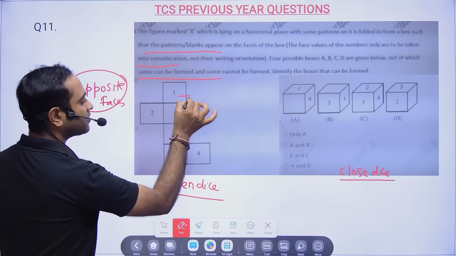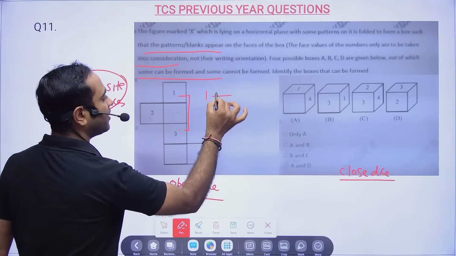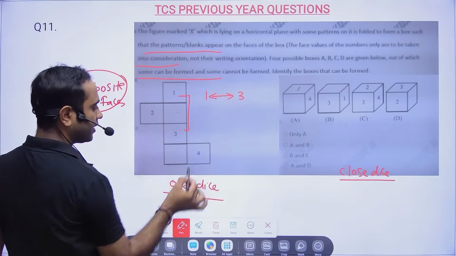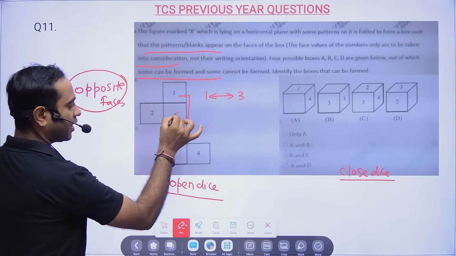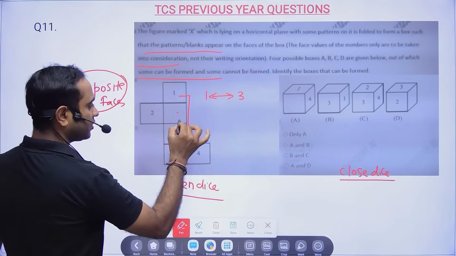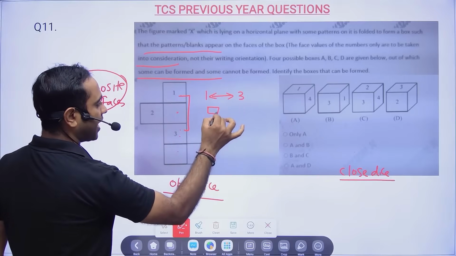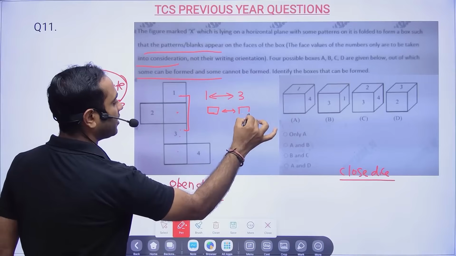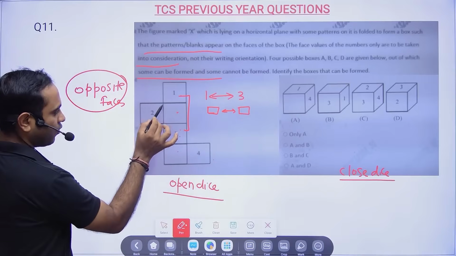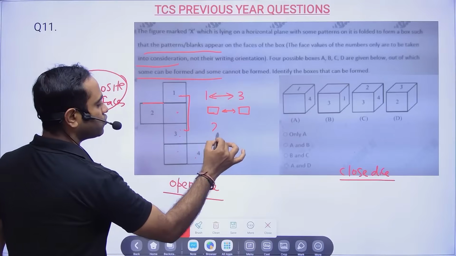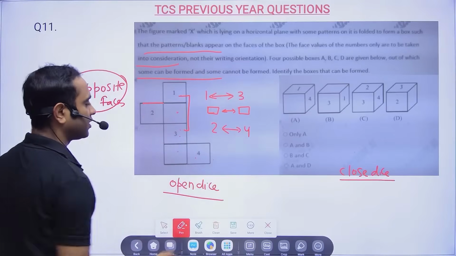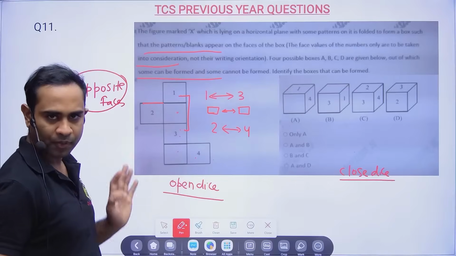So first and third place will always be opposite to each other. Now here you see this box 1 2 3. So this blank box and blank box will be opposite to each other, and then what is remaining? 2 and 4. So 2 and 4 will be opposite to each other, right?